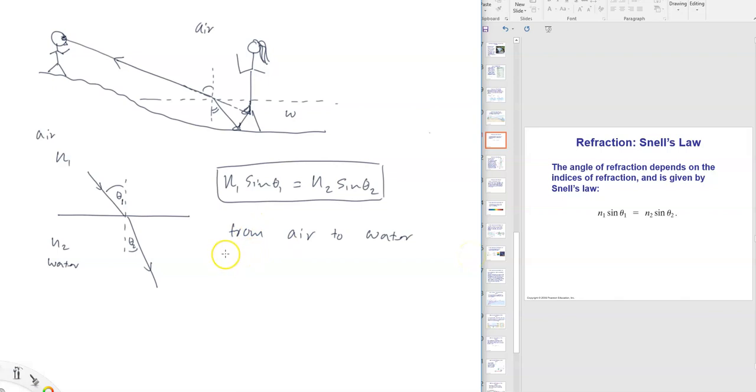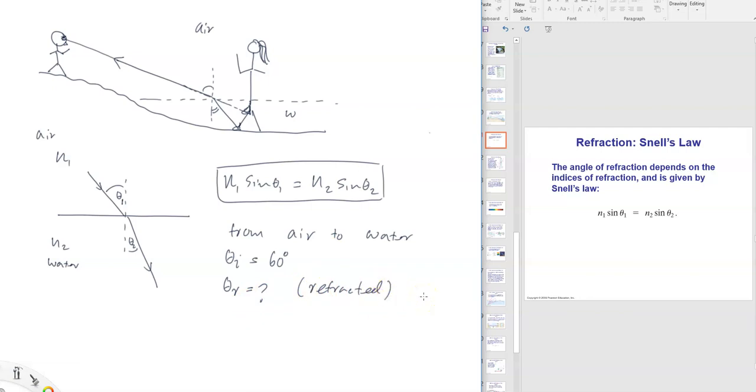Incident angle theta I, when light enters from air to water, the incident angle is, let's say, 60 degrees. What is the refracted angle? So we just put R here, reflected also we put R. So just keep in mind I'm asking the refracted angle. What is the refracted angle?